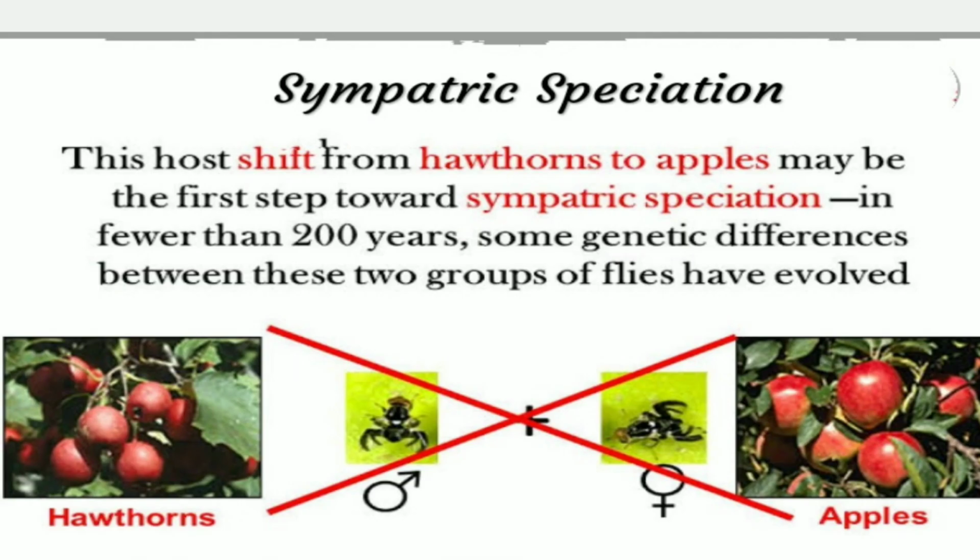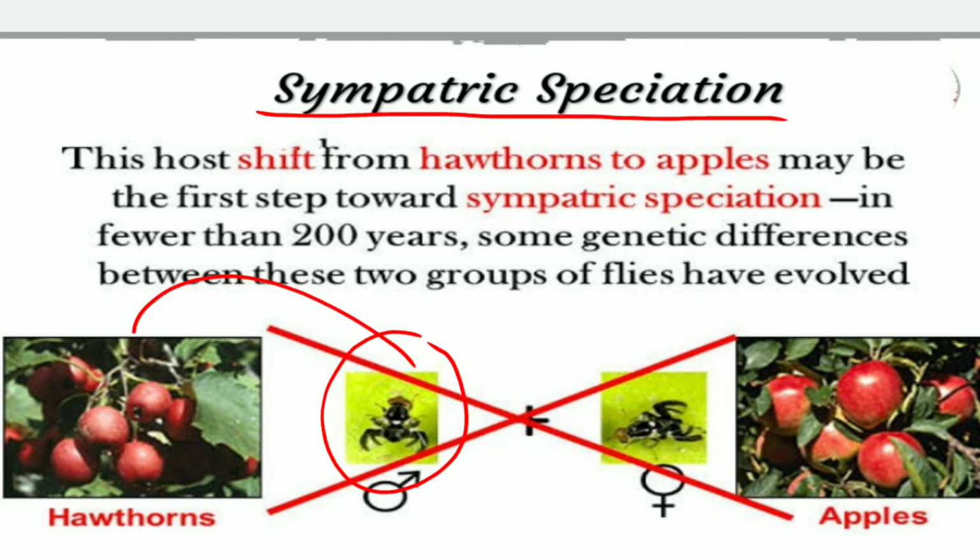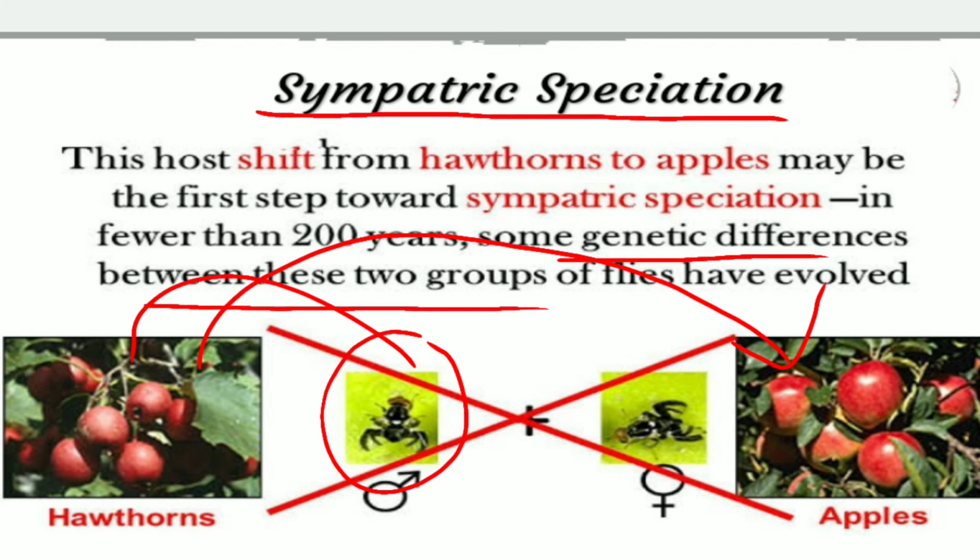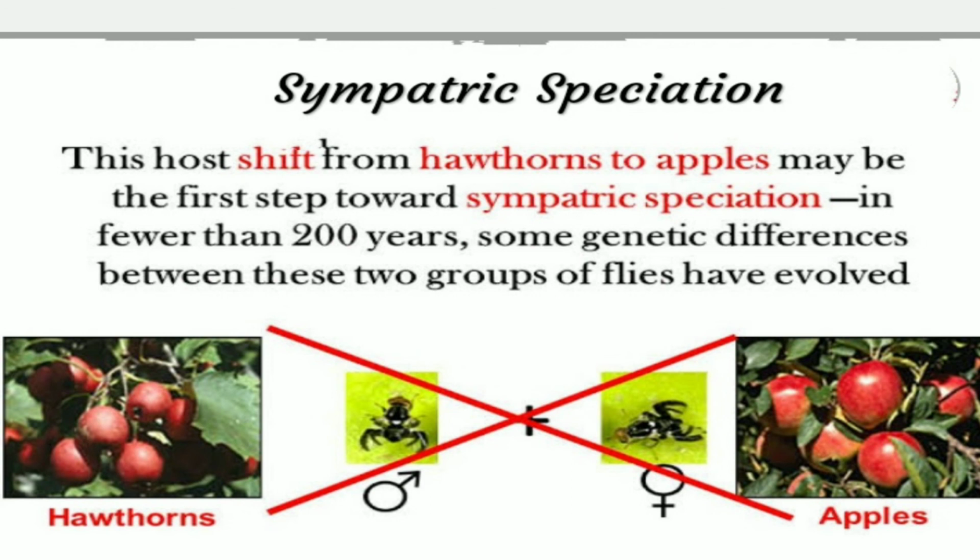Dear students, let us try to understand sympatric speciation with an example. This fly that pollinates on these hawthorn apples, after some time gets shifted from hawthorn onto another apple in the same area. That led to some genetic differences between these two flies. So this is our sympatric speciation.